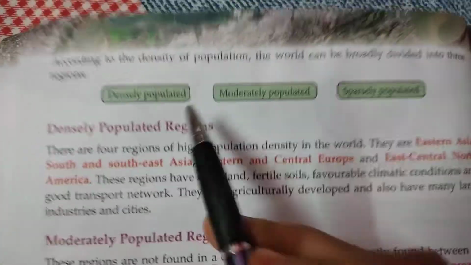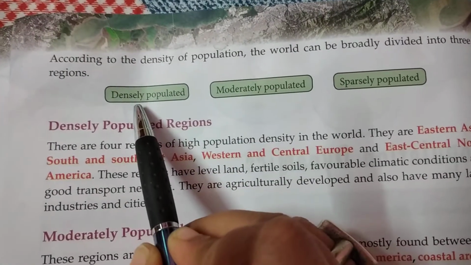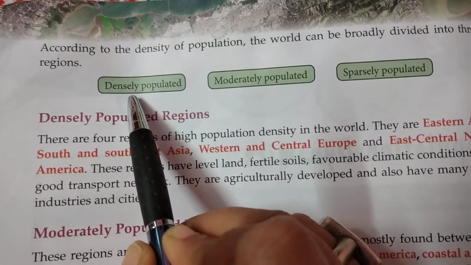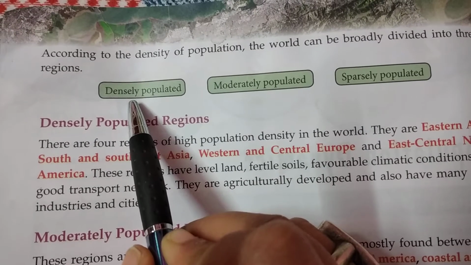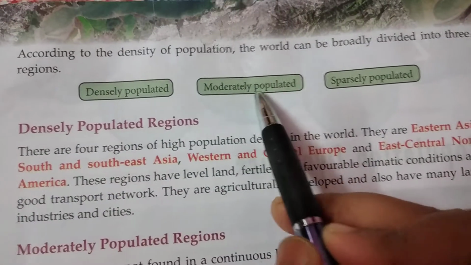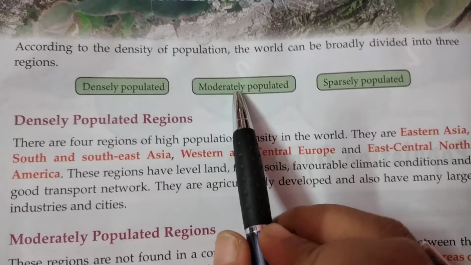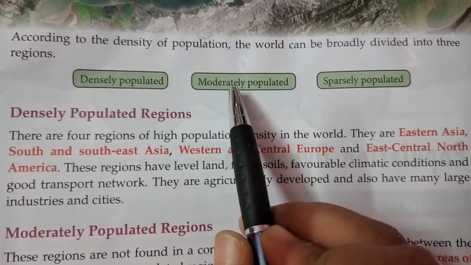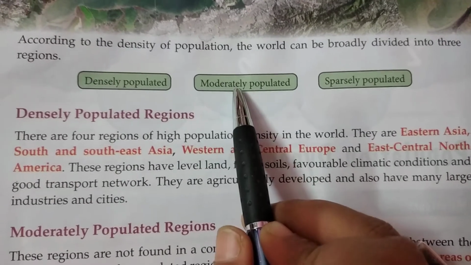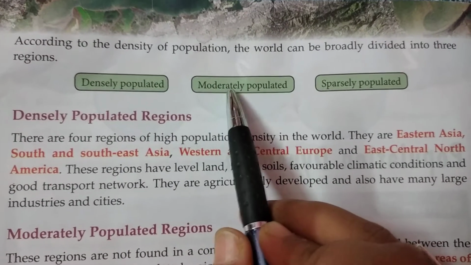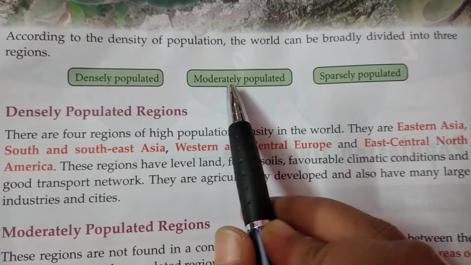Now, let us proceed. According to population, the world has been divided into three categories. One is densely populated, that is the places of the world where the population is very high. Another category is moderately populated, that is the areas or countries of the world where the population is not too high or too less. It is moderate or medium.